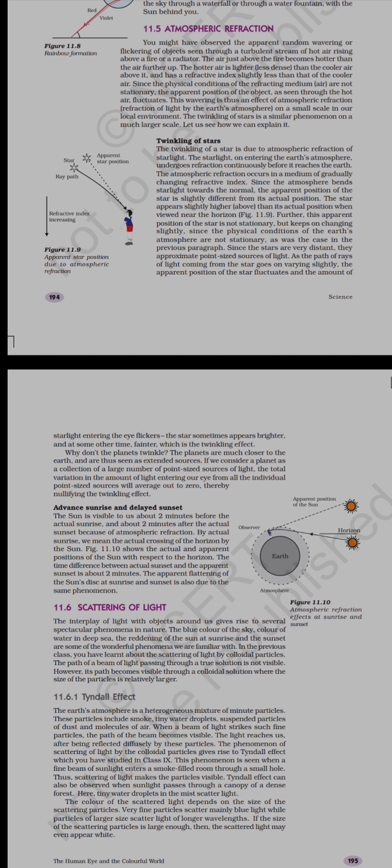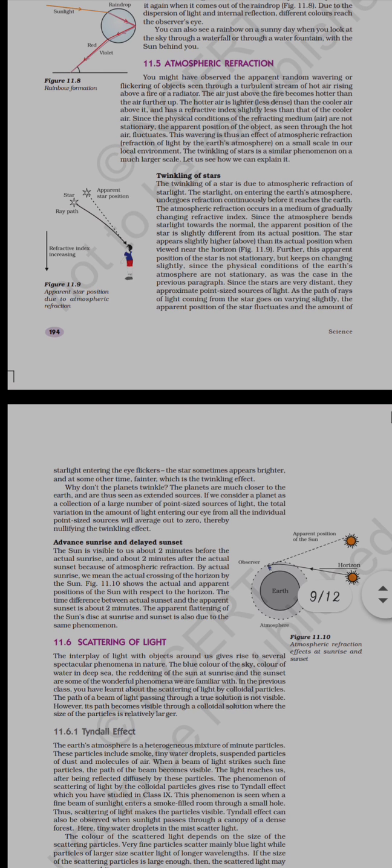So what we can say is, these hotter layers of air will have a high density, and while they move out from here, the density of the air will also be less, because it will be getting cold. So the cold air will have less density, whereas the hotter air will have high density. The air just above the fire will be hotter, and if we move further up, the hotter layer of air will become cool, and the density of this cooler air will be less than that of the hotter air.